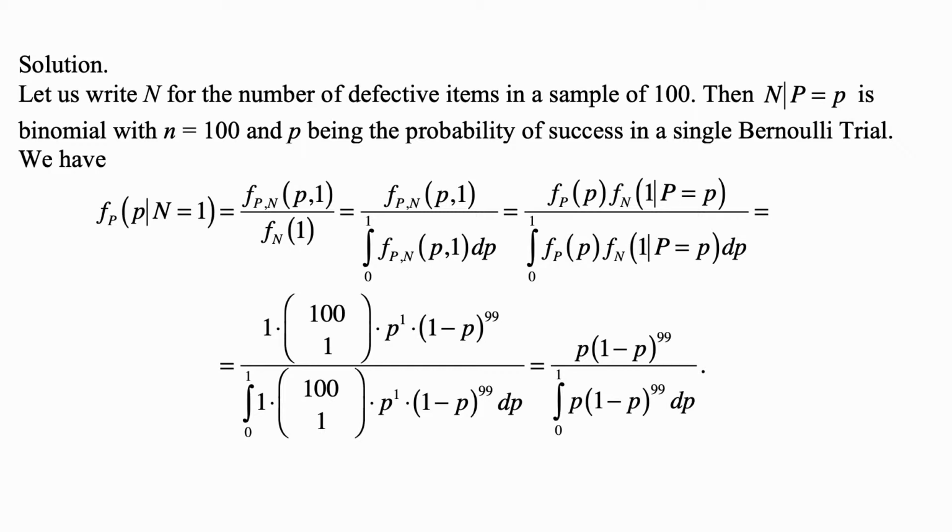And f sub n of 1, that's the value of the marginal distribution of n, which we can get by taking the integral from 0 to 1 of the joint distribution of p and n of p,1 dp, so all possible values of p that correspond to the value of 1 for n. Then the top can be written as f sub p of p times f sub n of 1, given that p is equal to p. And the bottom can be written as the integral from 0 to 1 of f sub p of p times f sub n of 1, given that p is equal to p, dp.